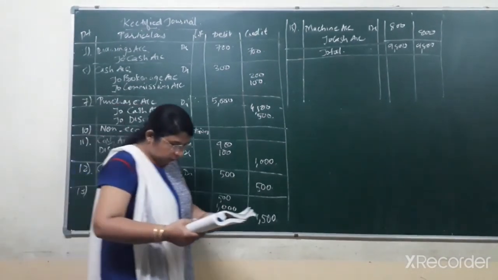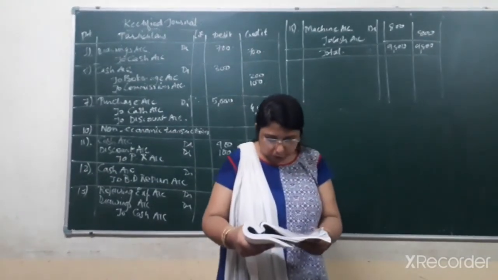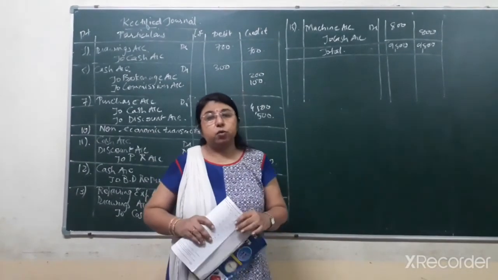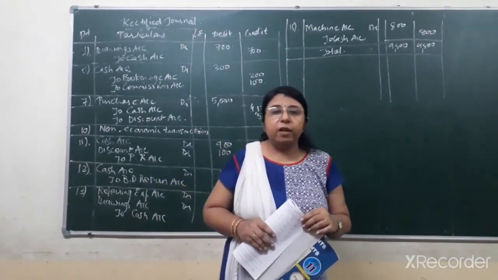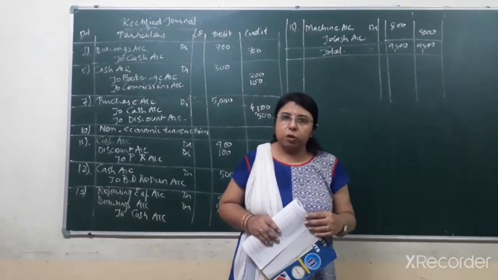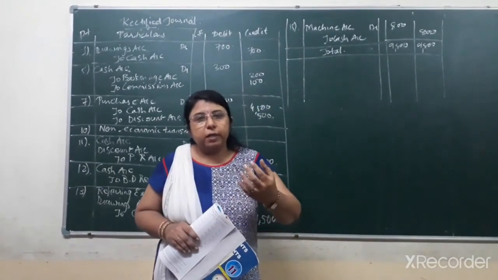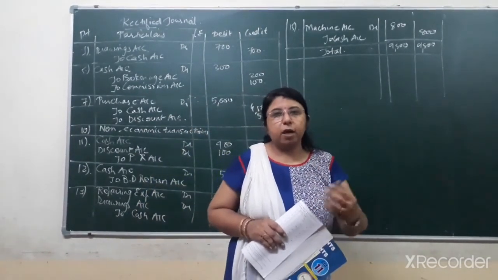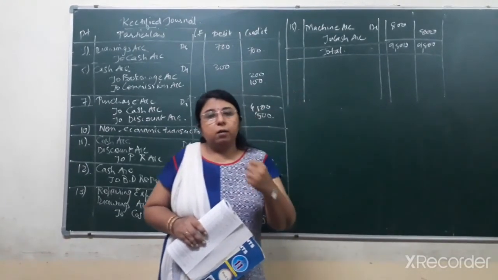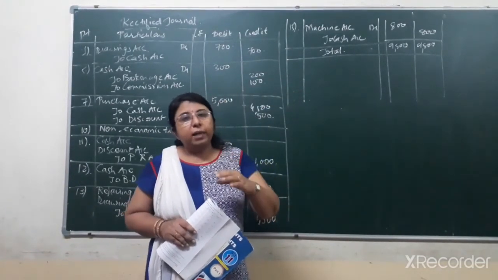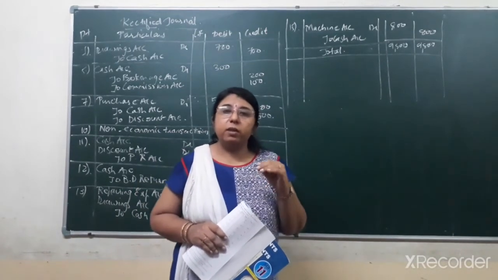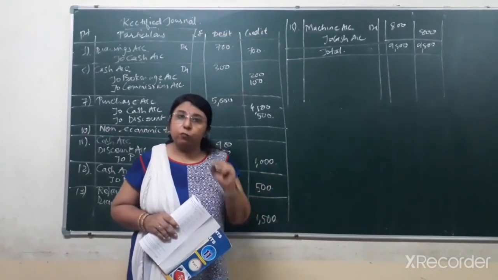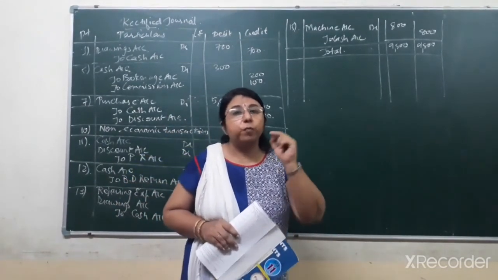Last entry, that is on 15th date, wages account debit to cash account credit by rupees 800. Being paid cash rupees 800 for machine installation. Now, suppose the owner has purchased some machinery for the business, and the producer of that machinery comes to install that machinery in the business. Then for the installation, he is charging the owner rupees 800. So we don't have to put it under the heading of wages. It is to be included in the cost of machinery only.